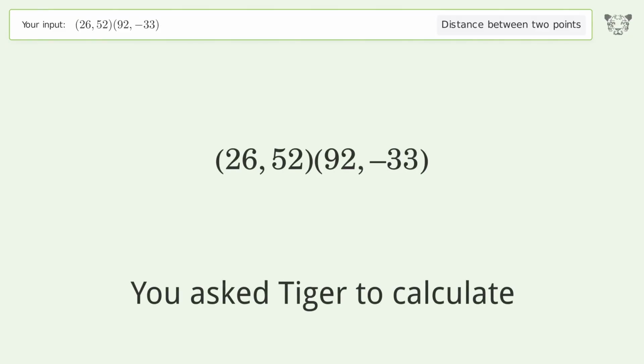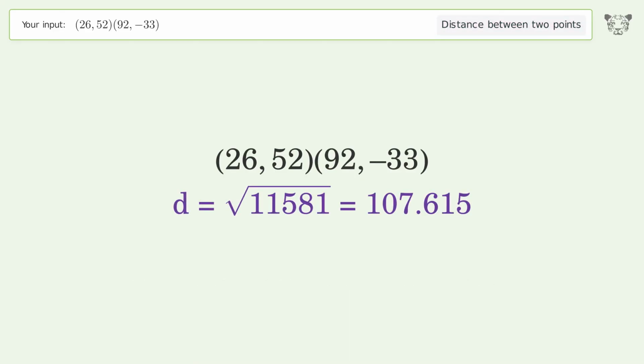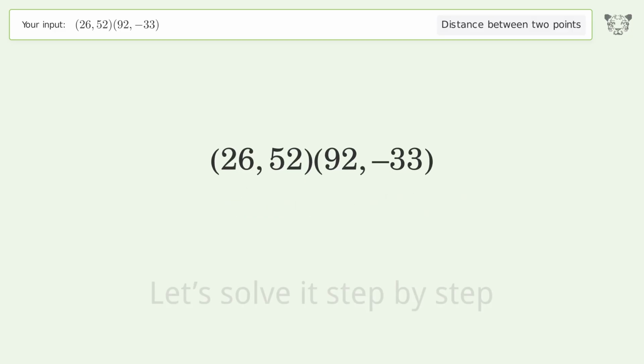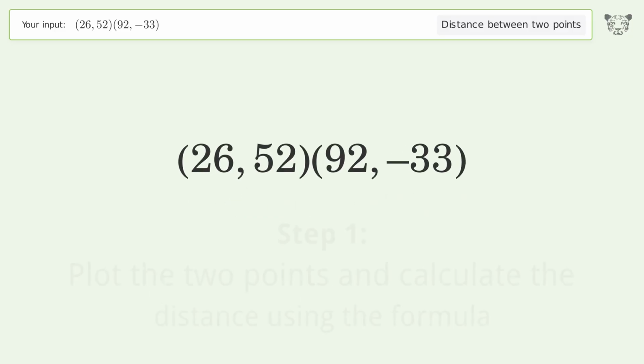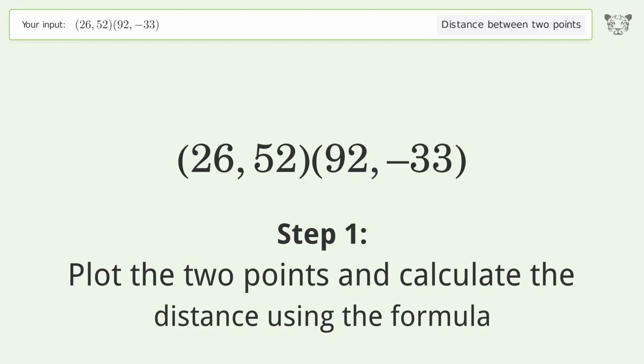You ask Tiger to calculate. This deals with the distance between 2 points. The distance between the 2 points is the square root of 11,581, or 107.615. Let's solve it step by step. Plot the 2 points and calculate the distance using the formula.